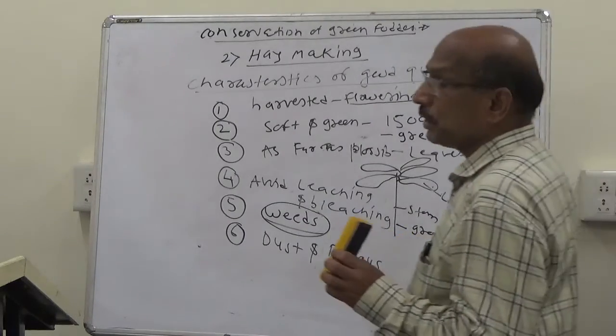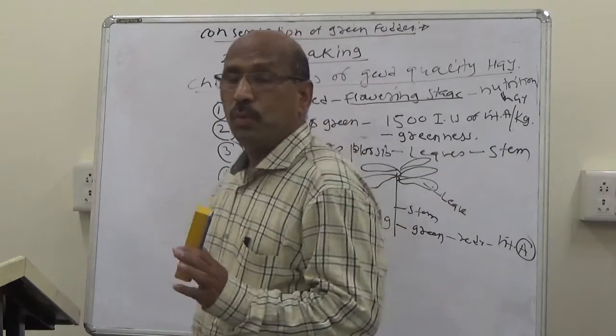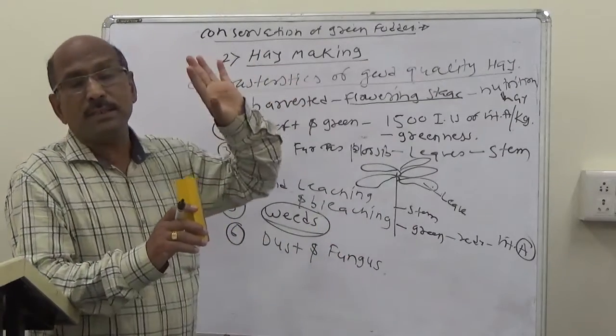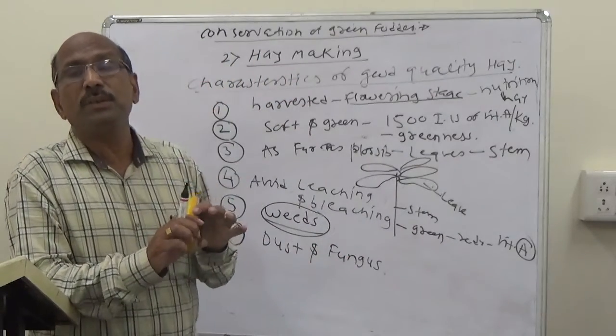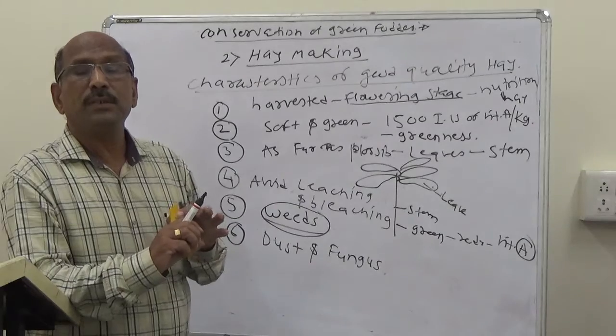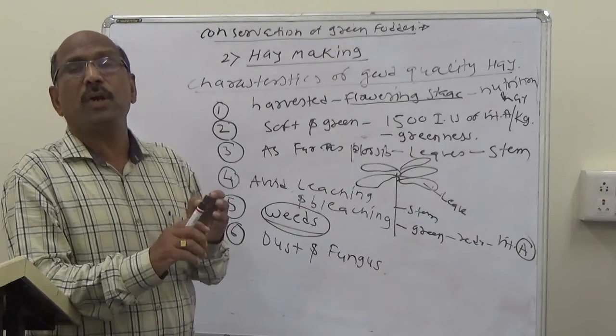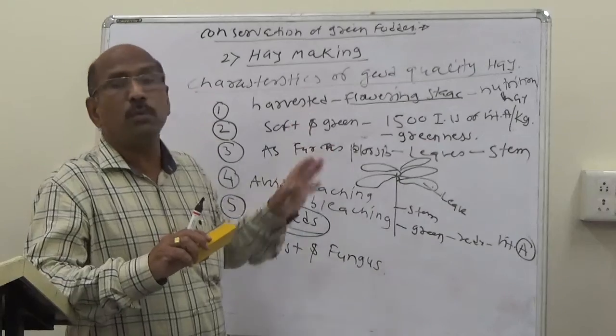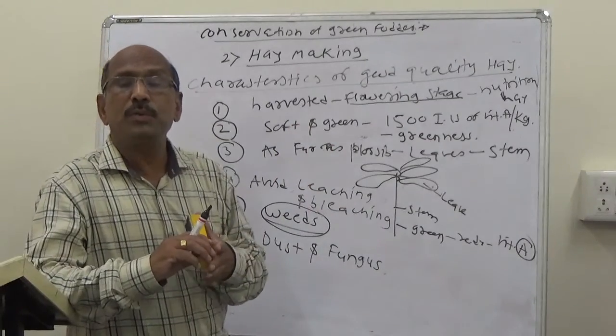So these are the characteristics of good quality hay. Now the definition of hay making: hay is green crops, grass or fodder preserved at the blooming stage by reducing its moisture content.